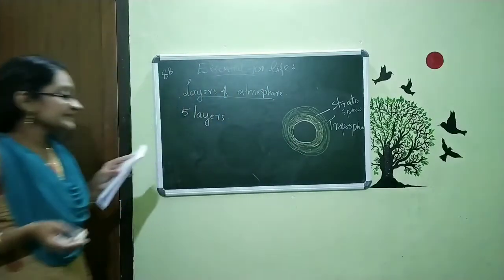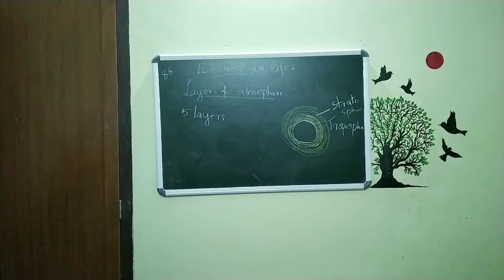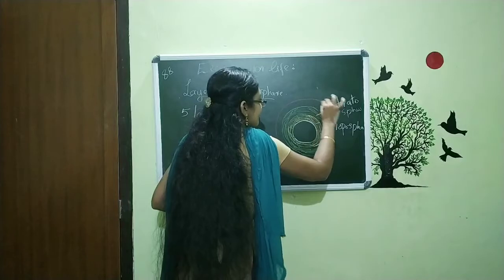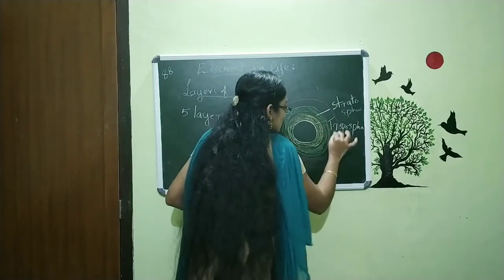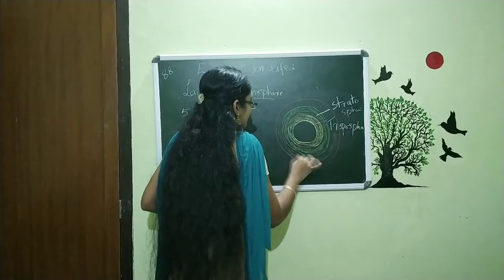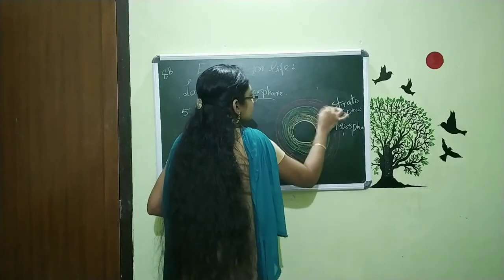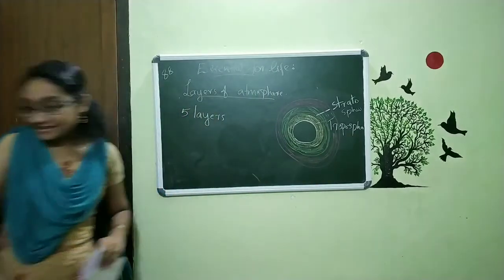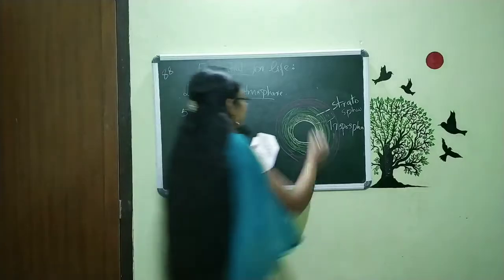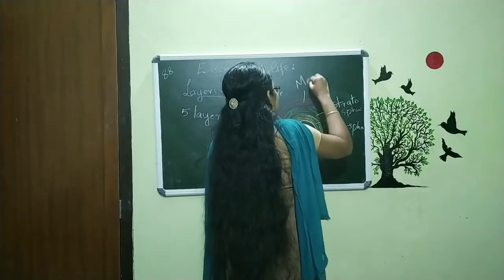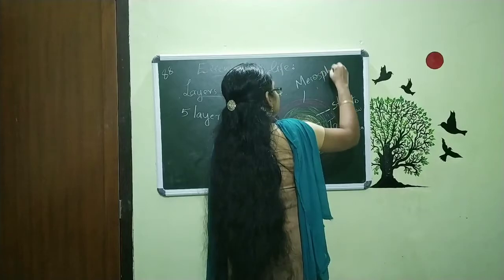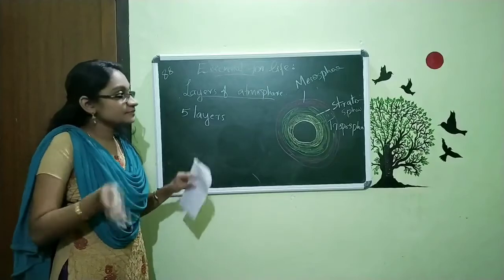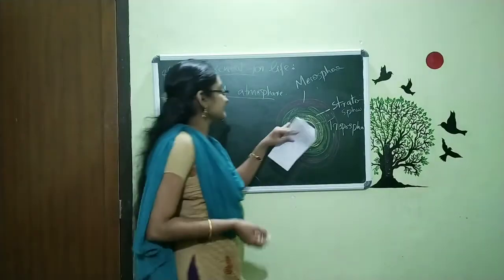Now the third layer is nothing but mesosphere. We are not writing it split. Mesosphere. That is the third layer.